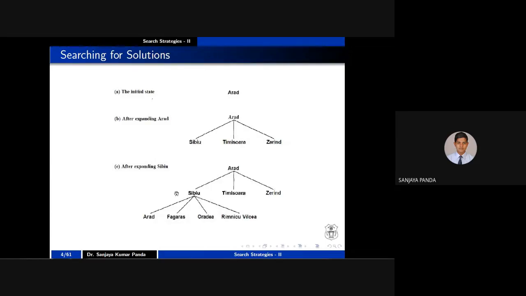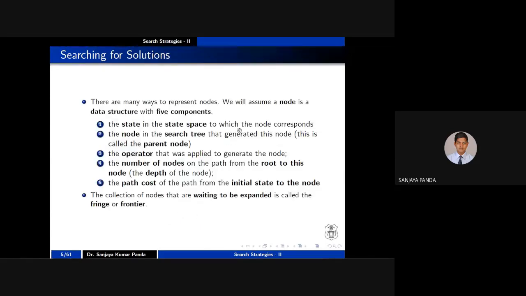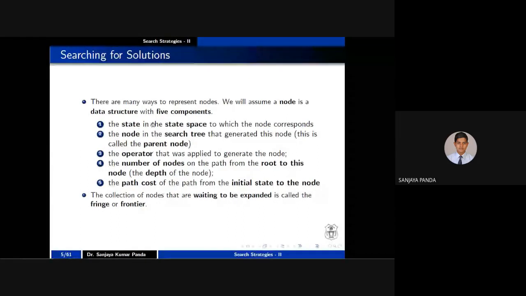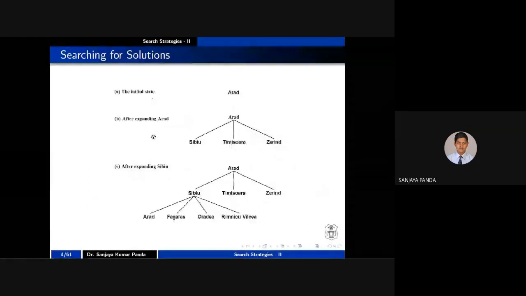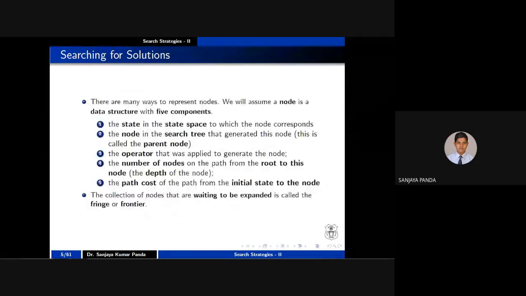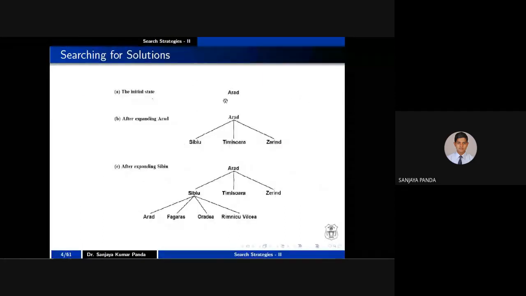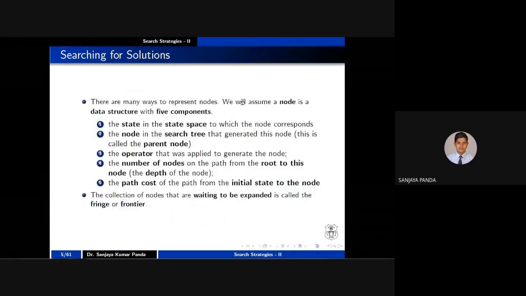So a state is the state in the state space to which the node corresponds. What is our state space here? Our Romania map. The complete Romania map is nothing but our state space. Next is the node in the search tree that generated this node. This is called the parent node. Where do we have to start? We have to start at a parent node, which is nothing but our initial state. So A can be considered as your initial state, or the city where we will start our search.